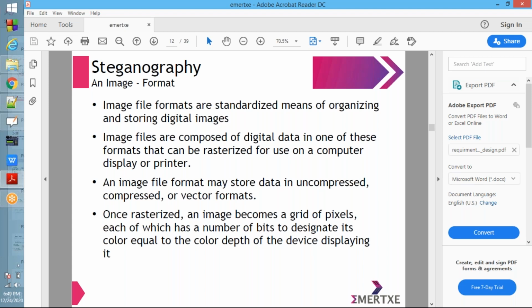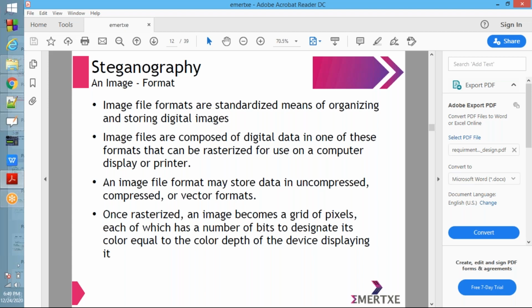Once rasterized, an image becomes a grid of pixels, each of which has a number of bits to designate its color equal to the color depth of the device displaying it. So whenever it is rasterized, it will become rows and columns, that is a grid of pixels. Grid in the sense what? In your camera, if you open the grid, horizontal and vertical lines will come. Each box will be a pixel.